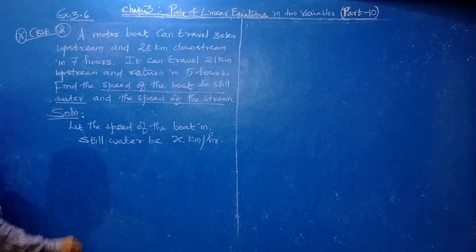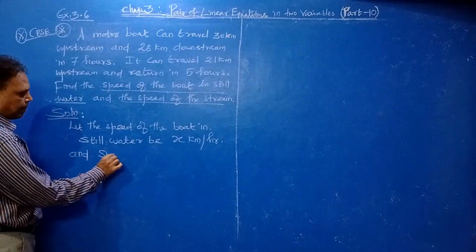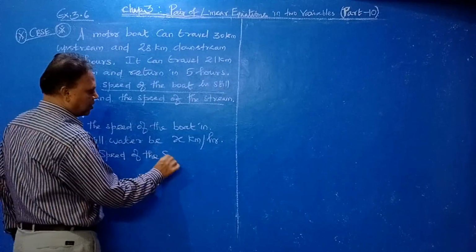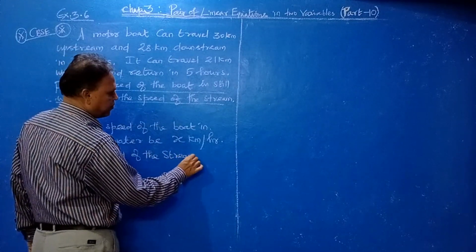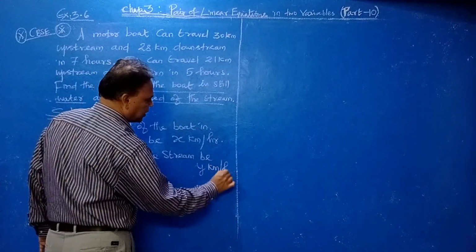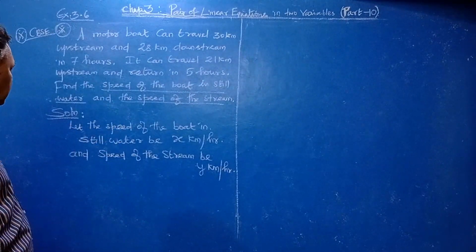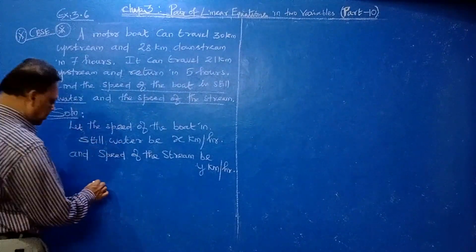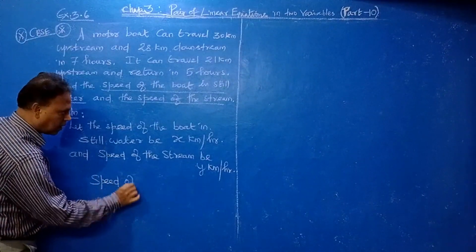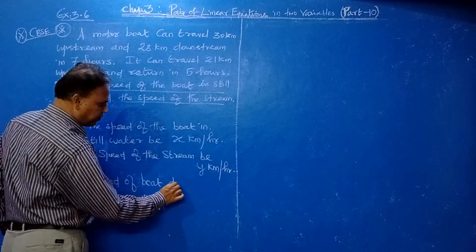Okay, and speed of the current, speed of the stream or current, let the stream be y km per hour. Y km per hour. Okay, you have to assume this. Now we have to find out the speed of boat downstream.